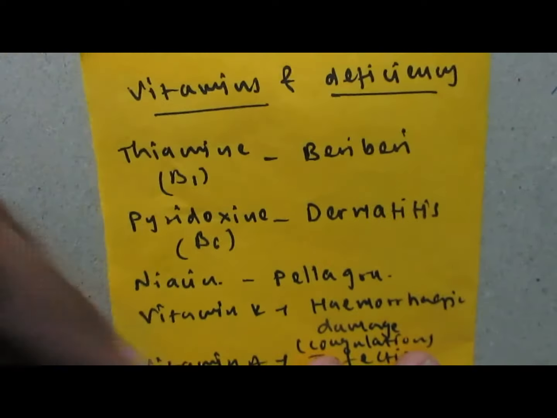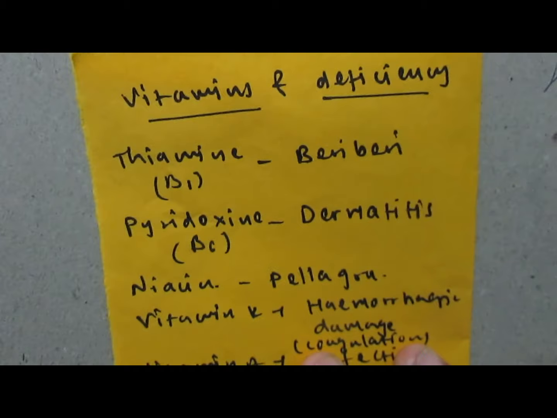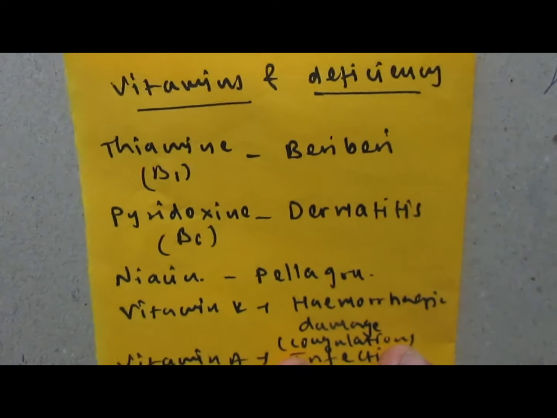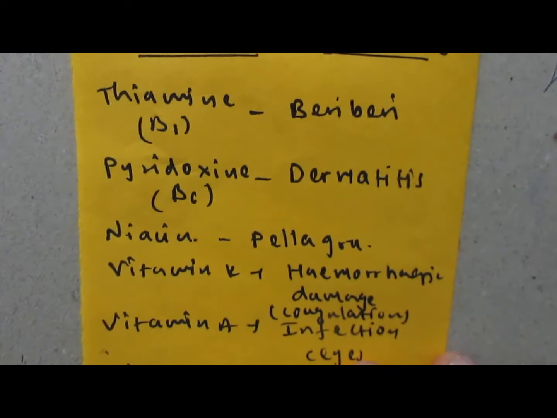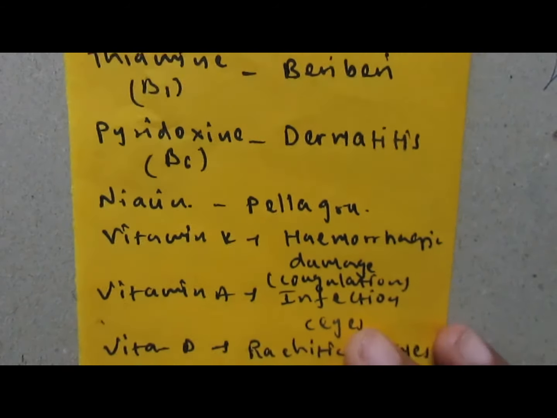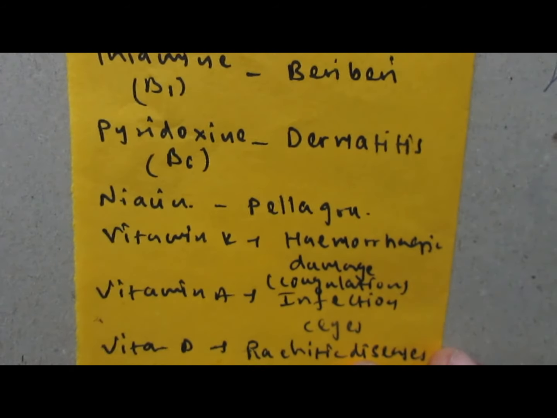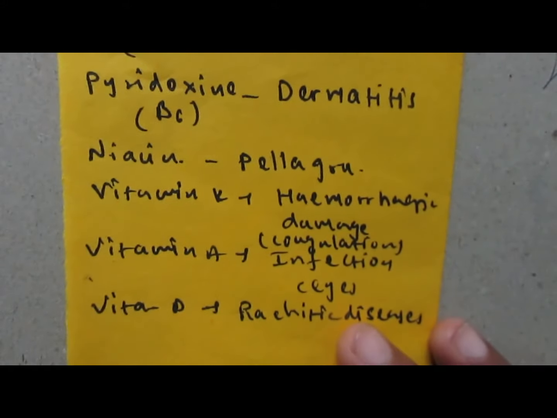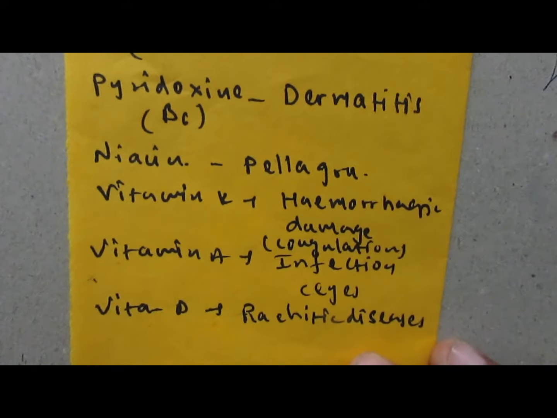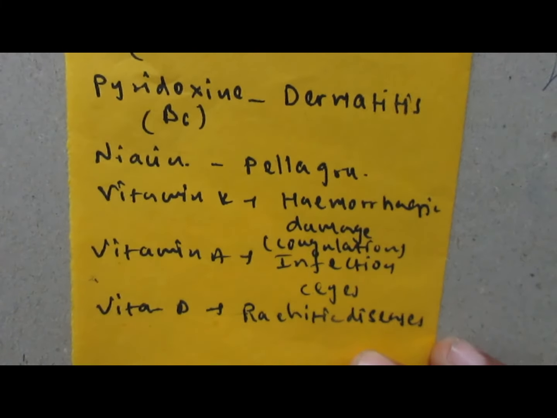So this is a summary of certain vitamins and their deficiency syndromes. Thiamine, that is B1, deficiency will lead to beriberi. Pyridoxine, that is B6, deficiency will lead to dermatitis. Niacin deficiency will lead to pellagra. Vitamin K deficiency will lead to hemorrhagic damage. Vitamin A deficiency will lead to infection, especially in the eye. And vitamin D deficiency will lead to rickets disease, the rachitis disease syndrome.